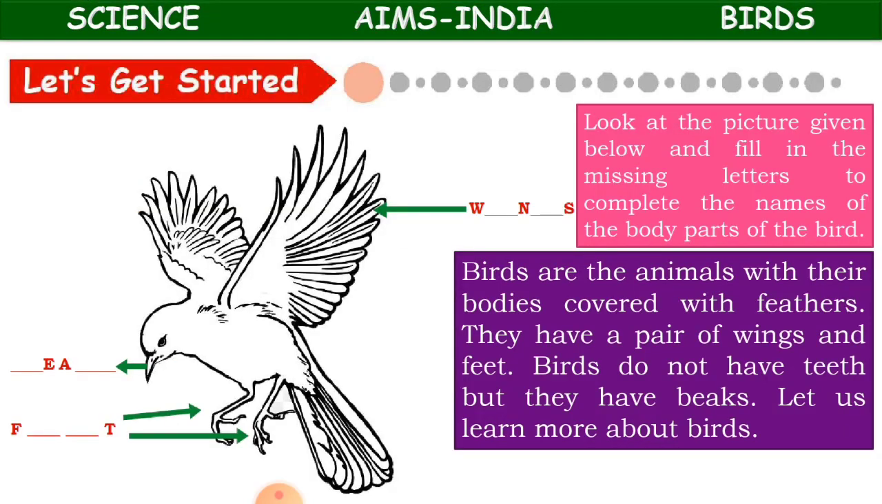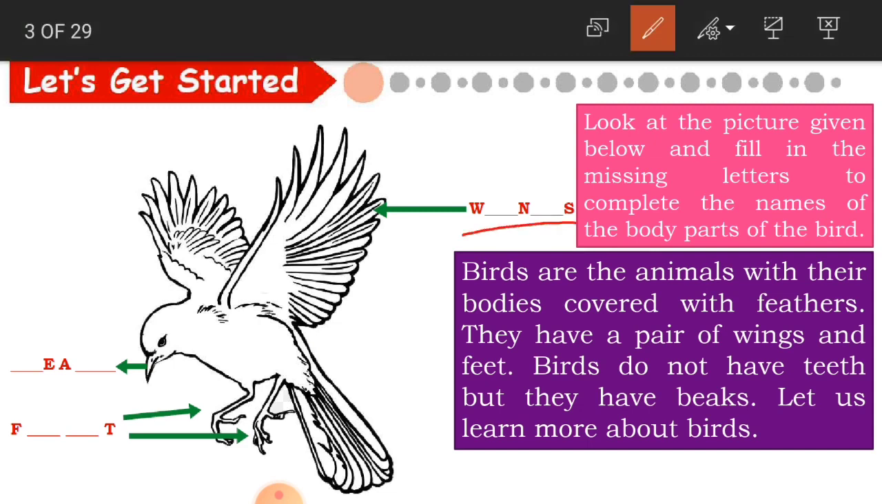Before getting started, there is a bird in the picture. Look at the picture given below and fill in the missing letters to complete the names of the body parts of the bird. We have to fill in the missing letters and complete the word. Here, what do we call this part? They are the wings.